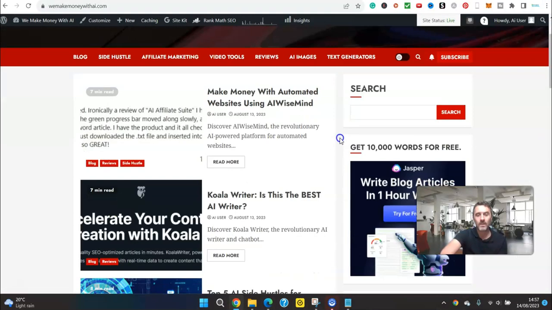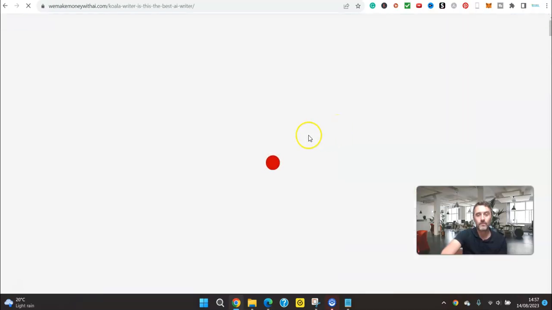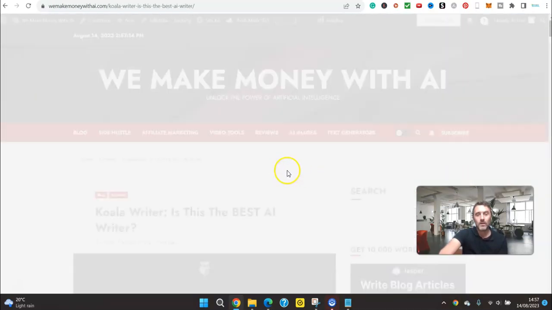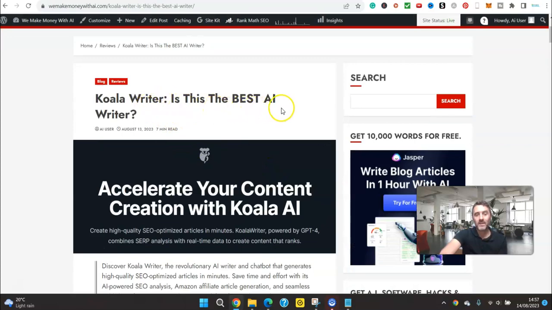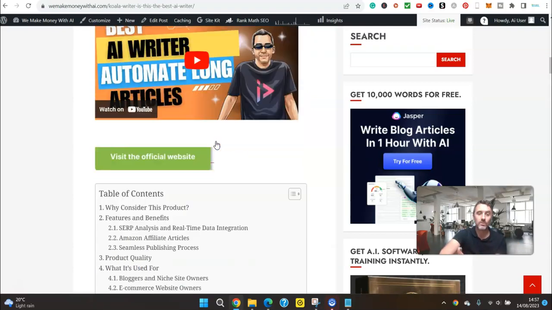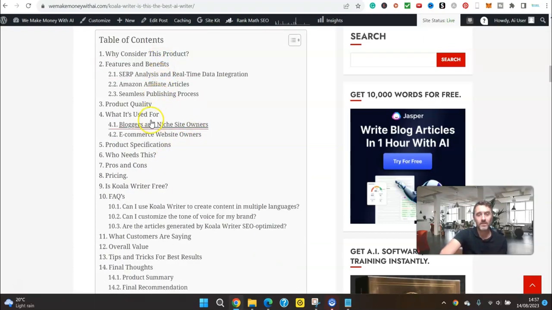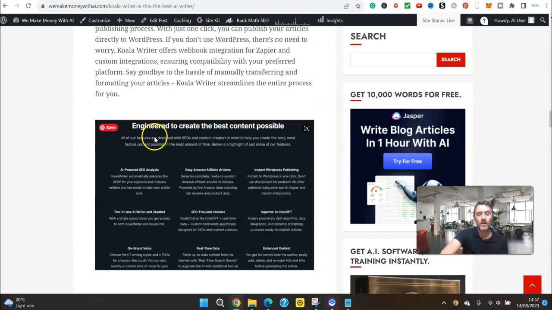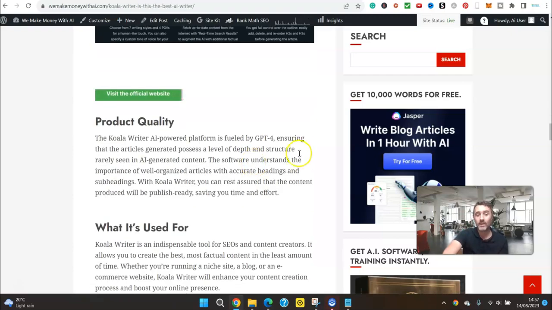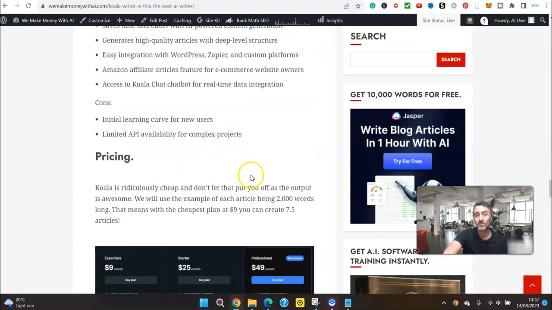So if I come in here, look, I actually used it to create a review article on Koala Writer. So if I click on there now, and we're going to this article, we can scroll down, look, Koala Writer, is it the best AI writer? Scroll further on the page here, it auto embeds videos from YouTube. I've got visit the official website over here, all done automatically, by the way. Scroll further on the page here, our table of contents. We've got images in here, so it will go and take images from actual sales pages and bring it into here. So it's awesome. It also includes tables like this, pros and cons, pricing, etc.